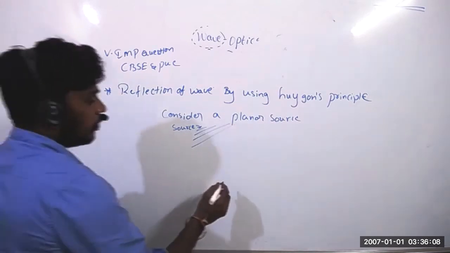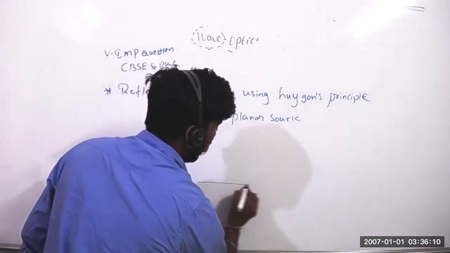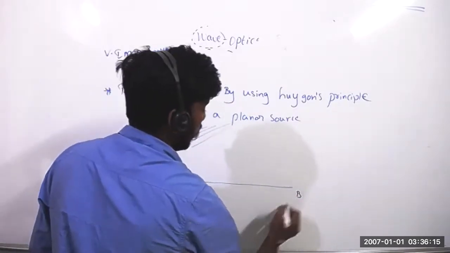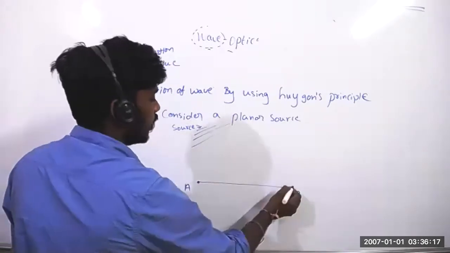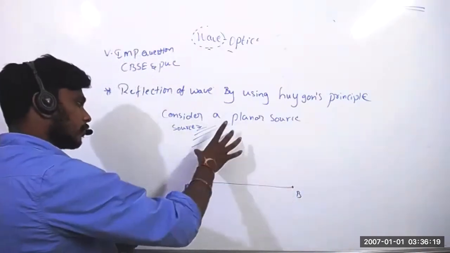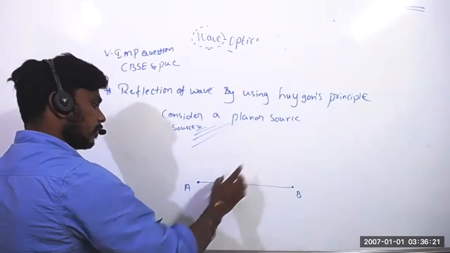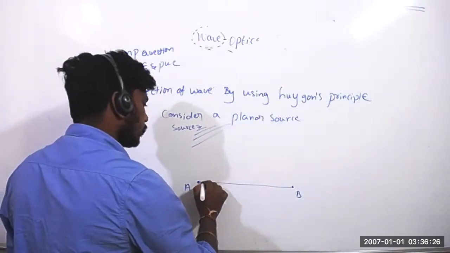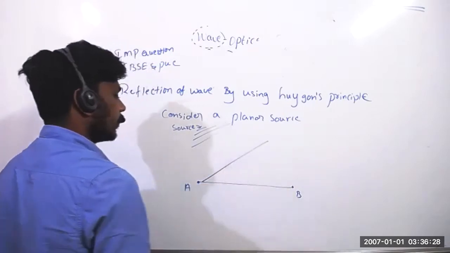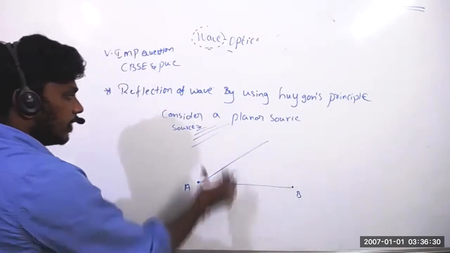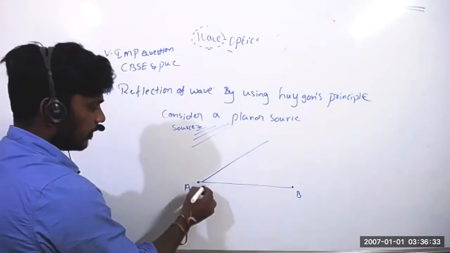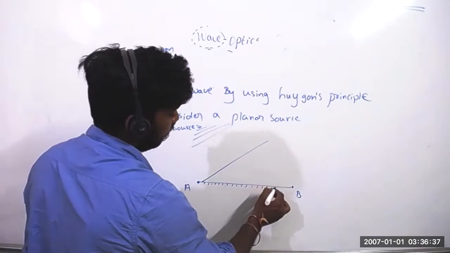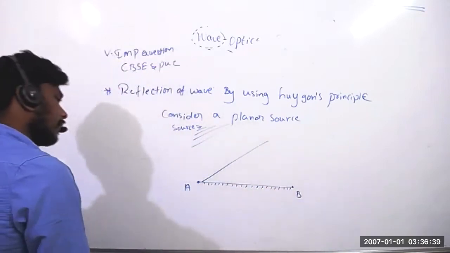Now consider a surface. That surface is AB. AB is the surface. Now this planar source is coming. What will happen? Definitely this planar source will touch this surface. It will touch. It is a reflecting surface. Now what will happen? Can you tell?